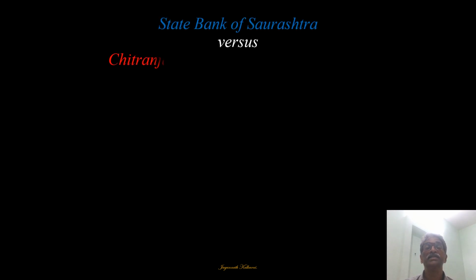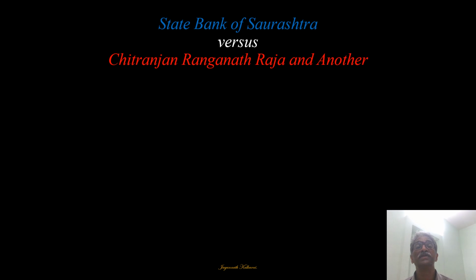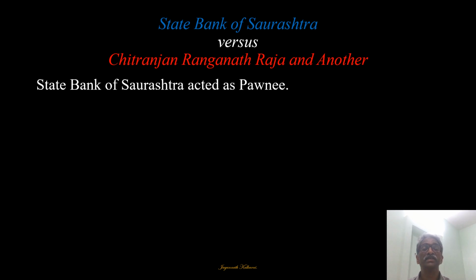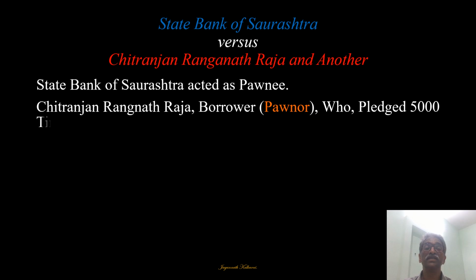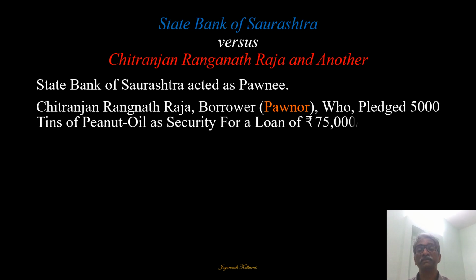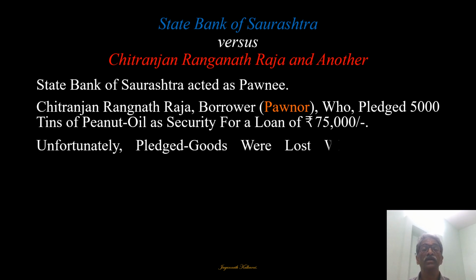Now, let us discuss one case, State Bank of Saurashtra versus Chittaranjan Ranganath Raja and another. What happened in this case? The bank acted as pawnee because Chittaranjan was the borrower, so he becomes the pawner, and he pledged 5,000 tins of peanut oil as security for a loan of 75,000.